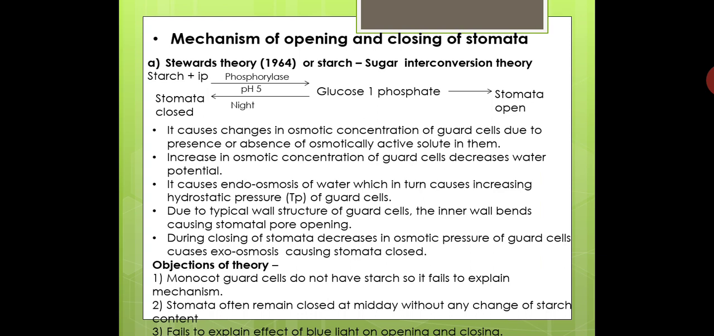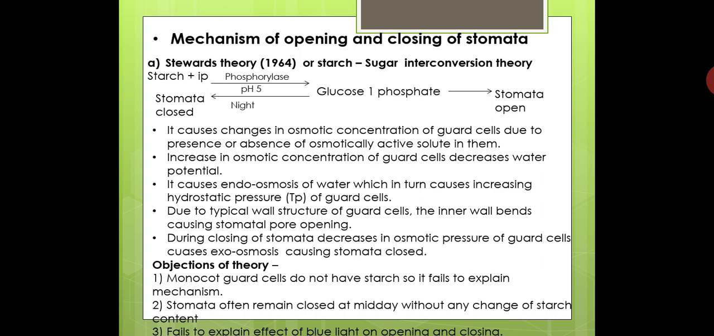So it causes endosmosis of water. As solute concentration, or glucose 1 phosphate concentration, increases, it causes the entry of water into guard cells, which in turn causes increase in the hydrostatic or turgor pressure of the guard cells.